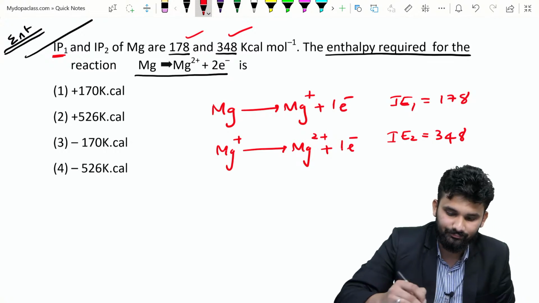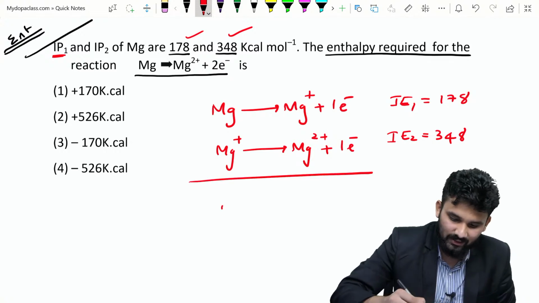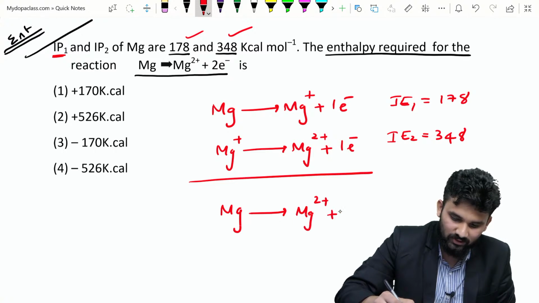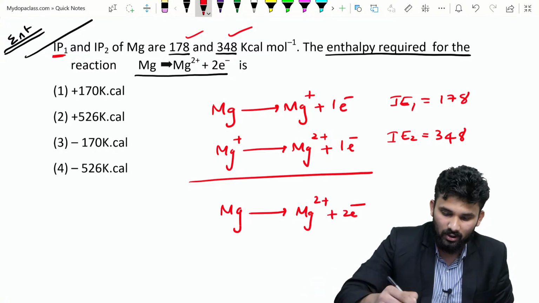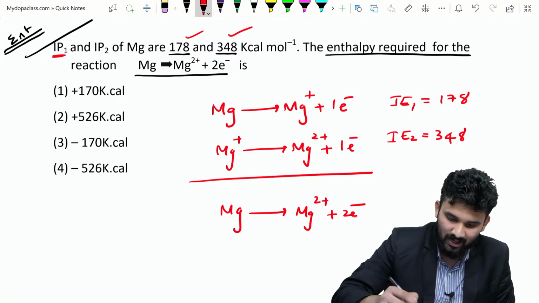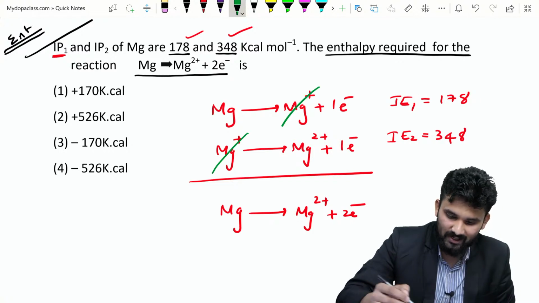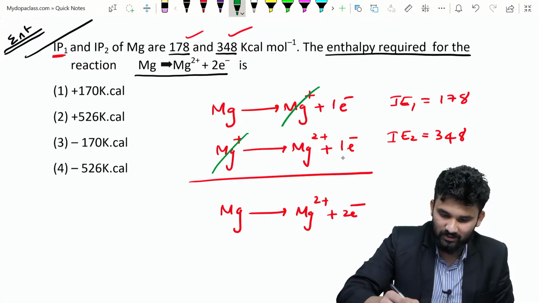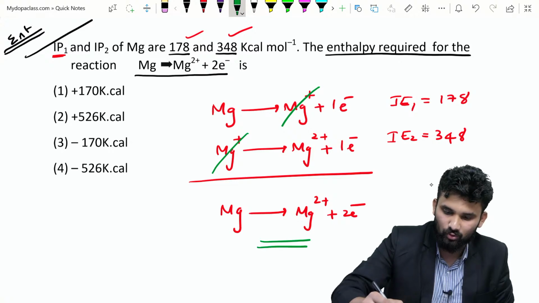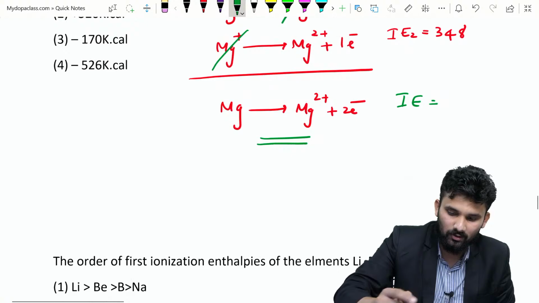348. The question asks to calculate Mg gives Mg2 plus 2 electrons. We want to make this equation from these two equations. I am adding these two equations. So what will happen? This Mg plus and Mg plus will cancel. So Mg gives Mg2 plus 2 electrons. Adding these two, IE is equal to IE1 plus IE2.